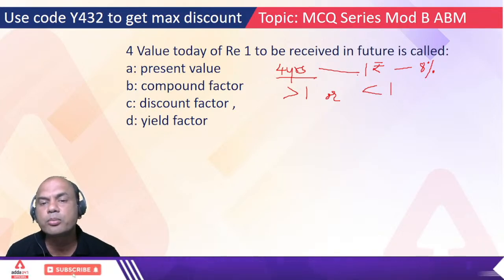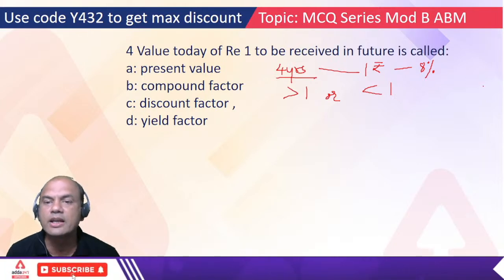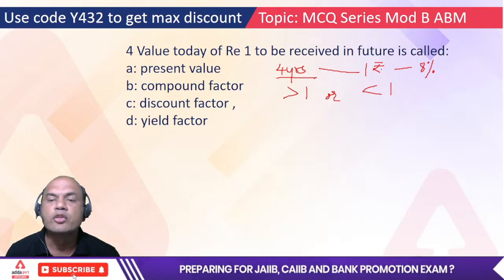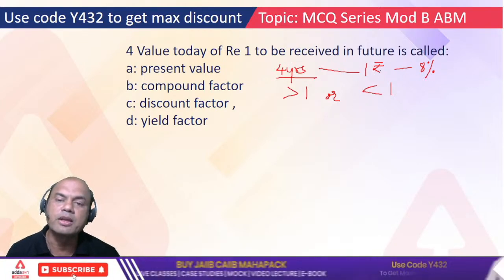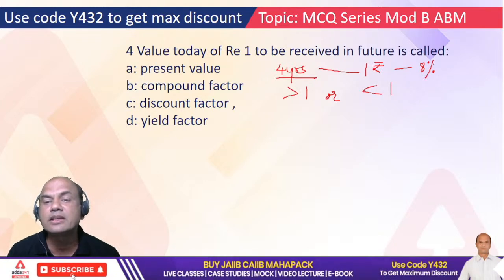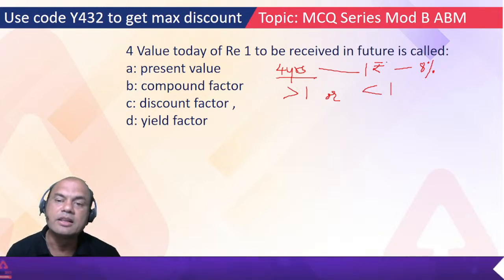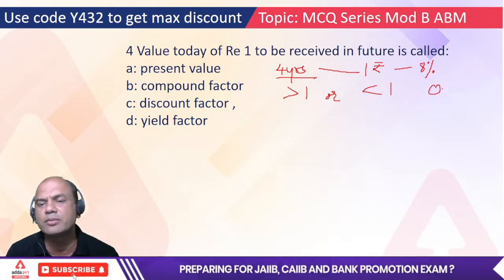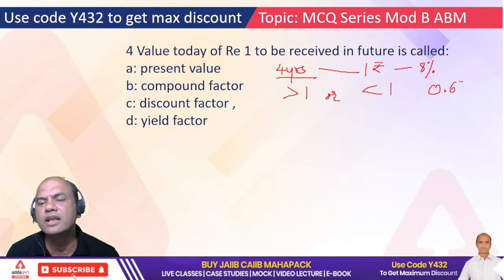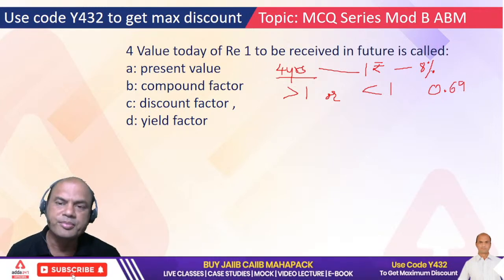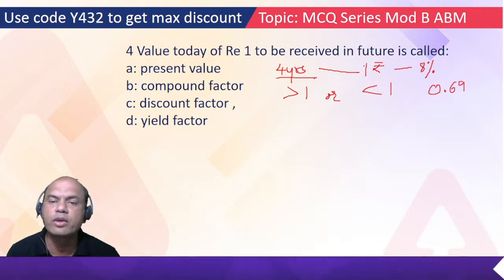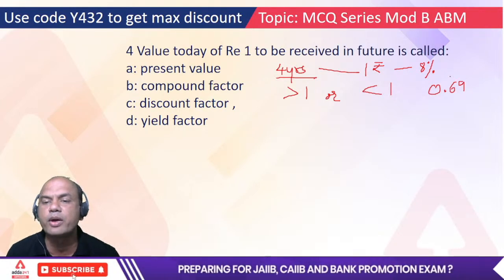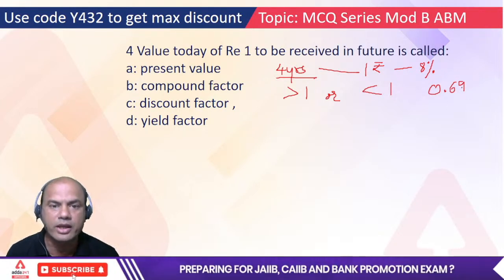Means 1 rupee I am getting after 4 years and the rate of inflation is 8%. So for today, that rupee will be lesser than 1 rupee, isn't it? Lesser than 1 rupee means, let's say, I'll give you an example, 0.69 something or 0.64. Okay, means rupee 1 after 4 years is equal to almost rupees 0.69 for today, right?